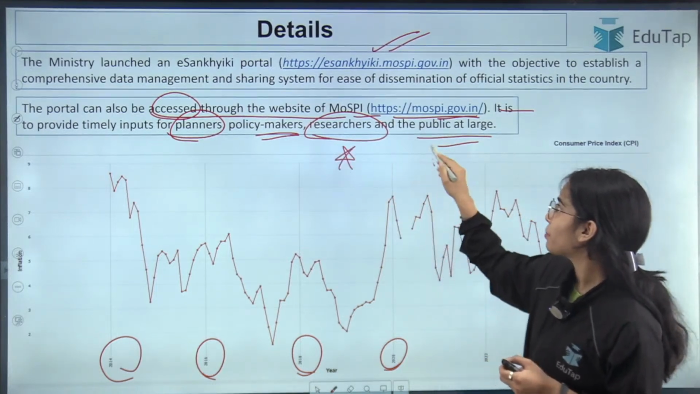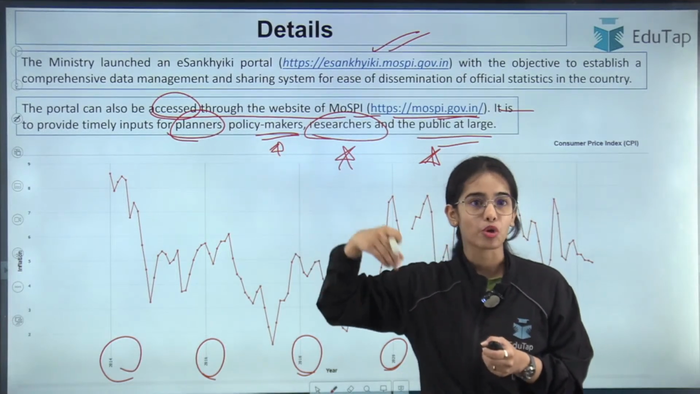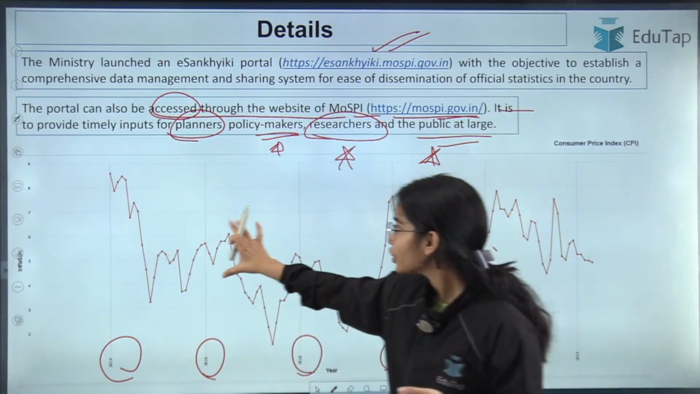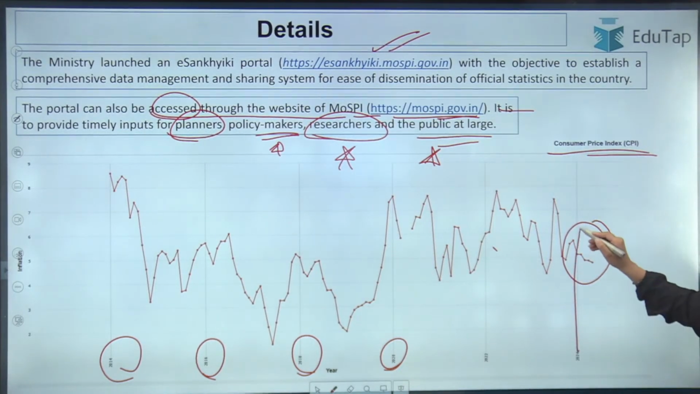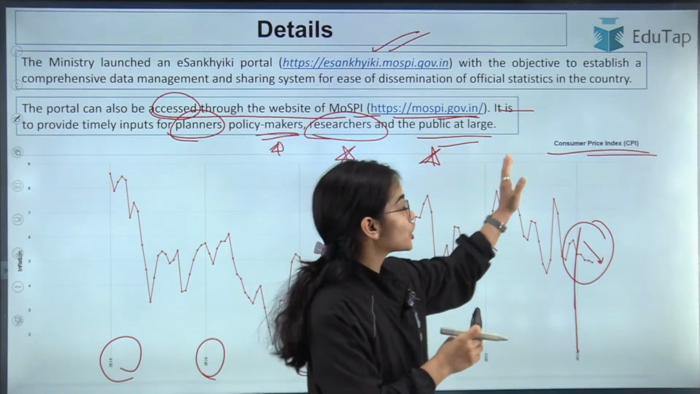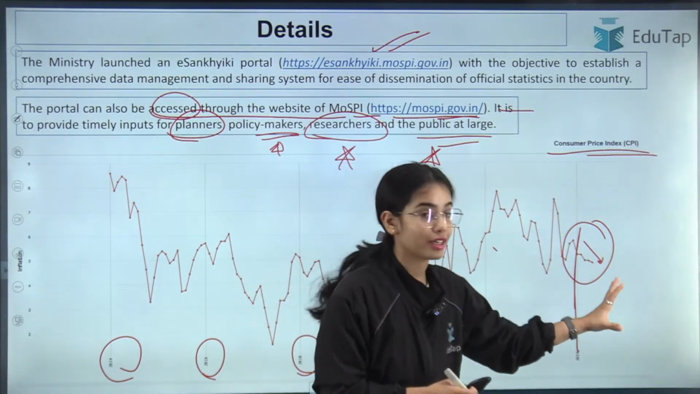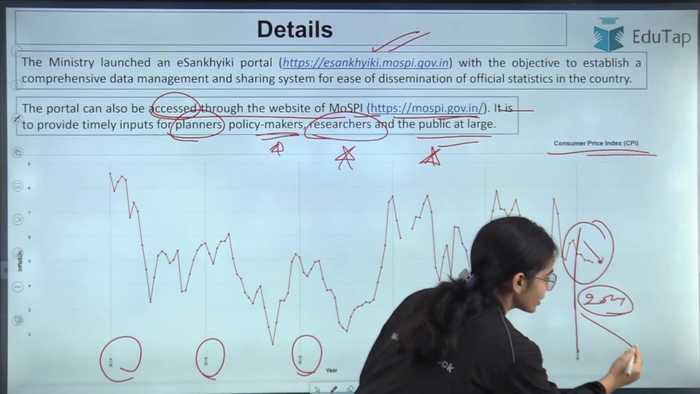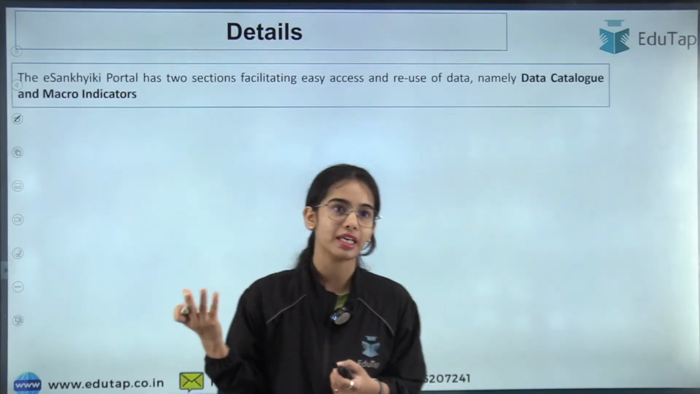So the researchers and the public will be able to easily get the data, because usually the policy makers and the planners might get the data from the MOSP, but for the public and researchers it was very hard to access the data. And you can see that here the CPI, the consumer price index data has been given, and for the last year, in 2024, you can see that there is a downward trend of the consumer price index, right? So this is the idea, that you can see what the trend of the CPI is. In 2024 there is a downward trend of the CPI, which means RBI's policy is actually working in controlling the CPI in the country.